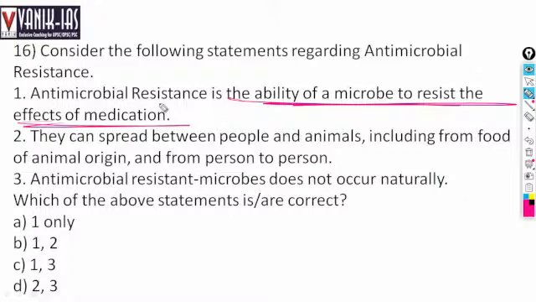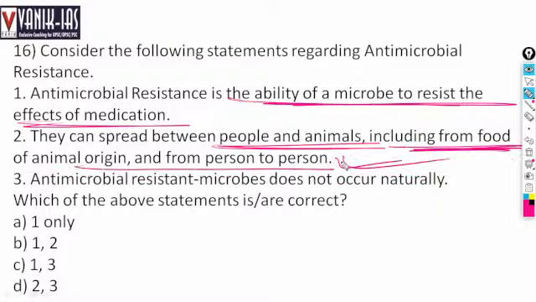They can spread between people and animals, including from food of animal origin, and from person to person. Yes, they can spread between people and animals. Suppose antimicrobial resistance is developed inside the body of a particular human being. If that microbe gets transmitted to another person, the antimicrobial resistance will be the same there also. Even through plants we will see antimicrobial resistance.